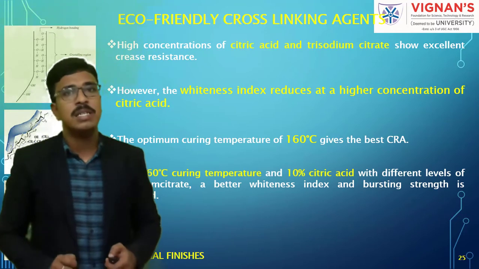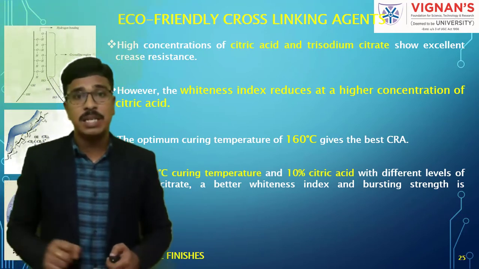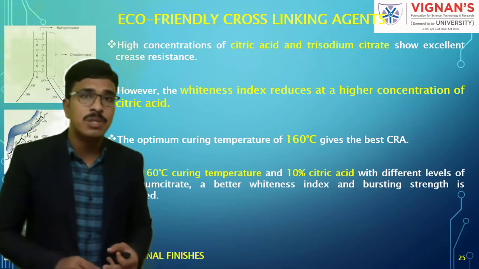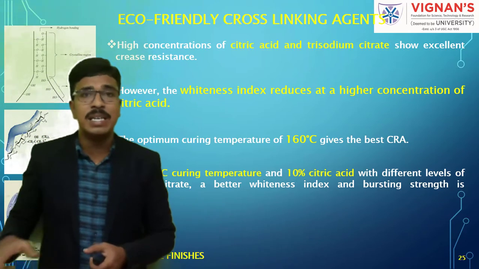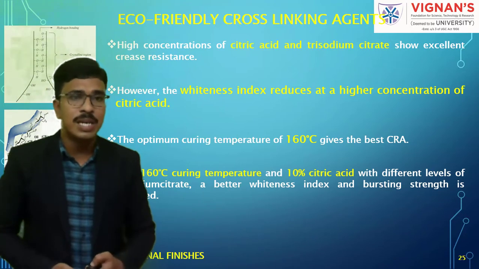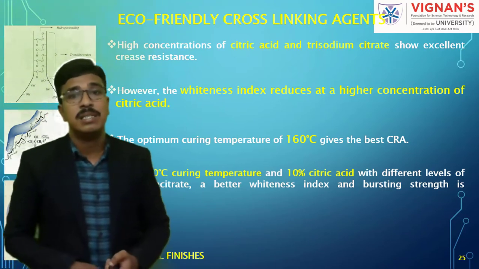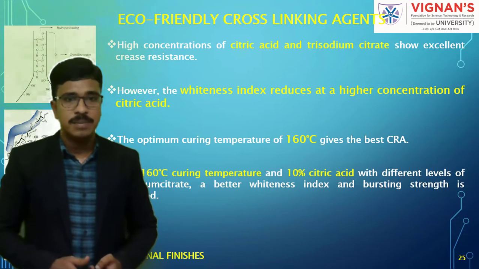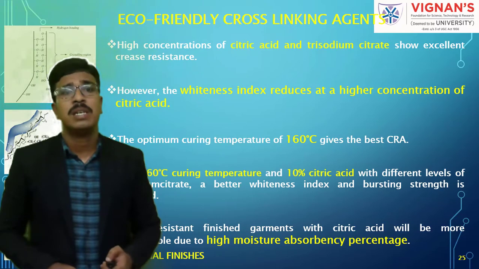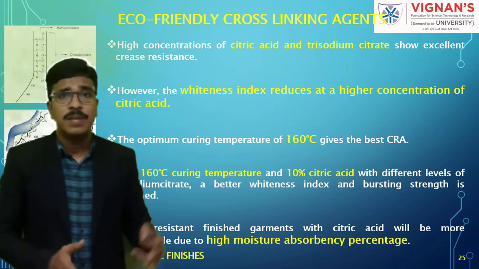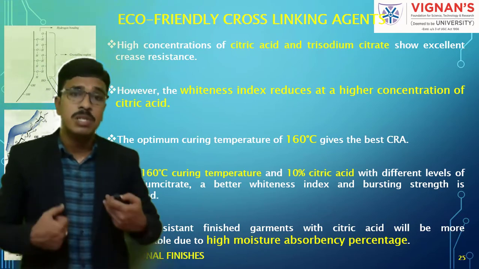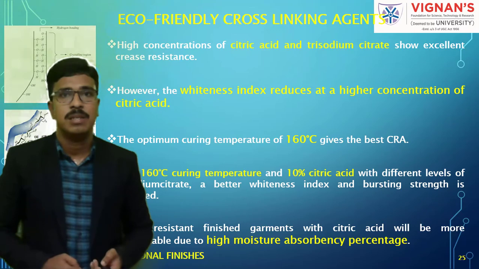So at 160 degrees curing temperature and 10% citric acid with different levels of trisodium citrate. What is this trisodium citrate? It is a compound which we are adding in addition to citric acid, or we can say that it is also a catalyst. A better whiteness index and bursting strength is obtained at these combinations. Okay. The crease resistance of garments finished with citric acid is more comfortable due to high moisture absorbency percentage. Understand?